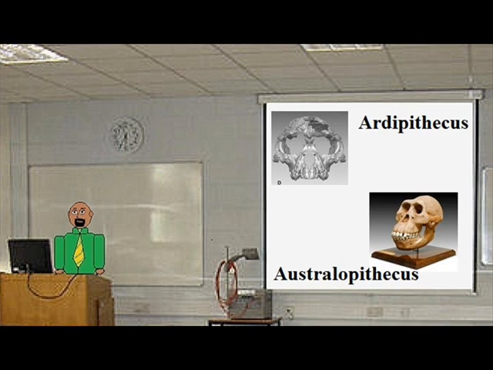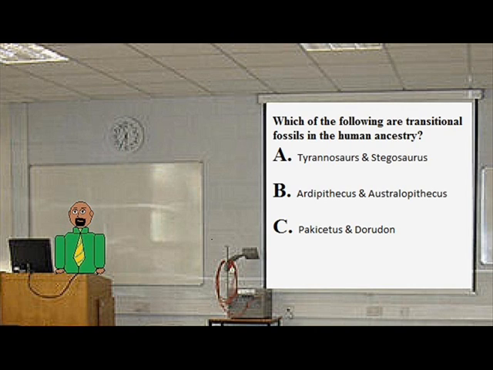Here we see photographs of some of the transitional fossils along the human ancestral line called Ardipithecus and Australopithecus. This should all be reviewed, so I really want to focus on the newly acceptable answers. On this next slide, for example, is a test question you might come across based on those photos. Which of the following are transitional fossils in the human ancestry? A. Tyrannosaurus and Stegosaurus, B. Ardipithecus and Australopithecus, or C. Pakicetus and Dorudon. Now, obviously, the correct answer is B.